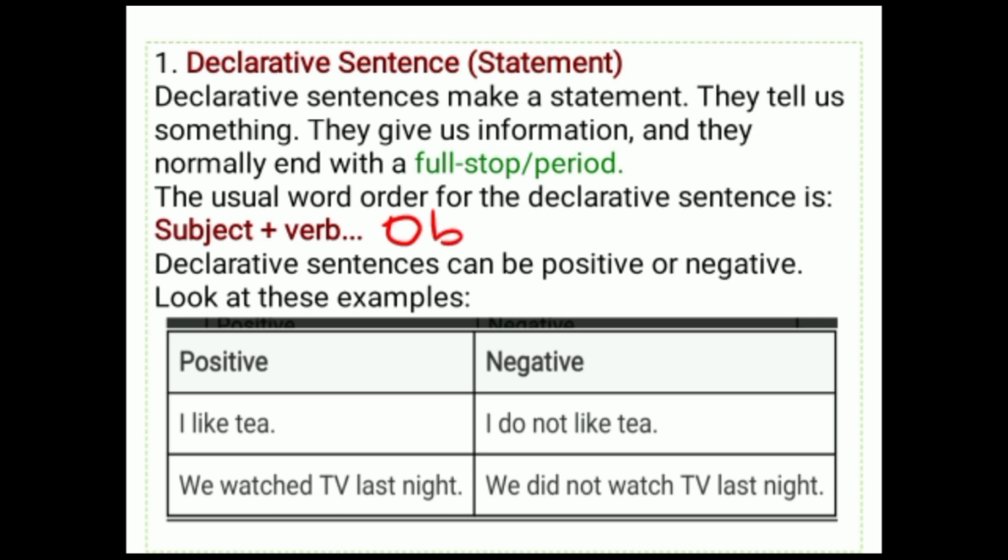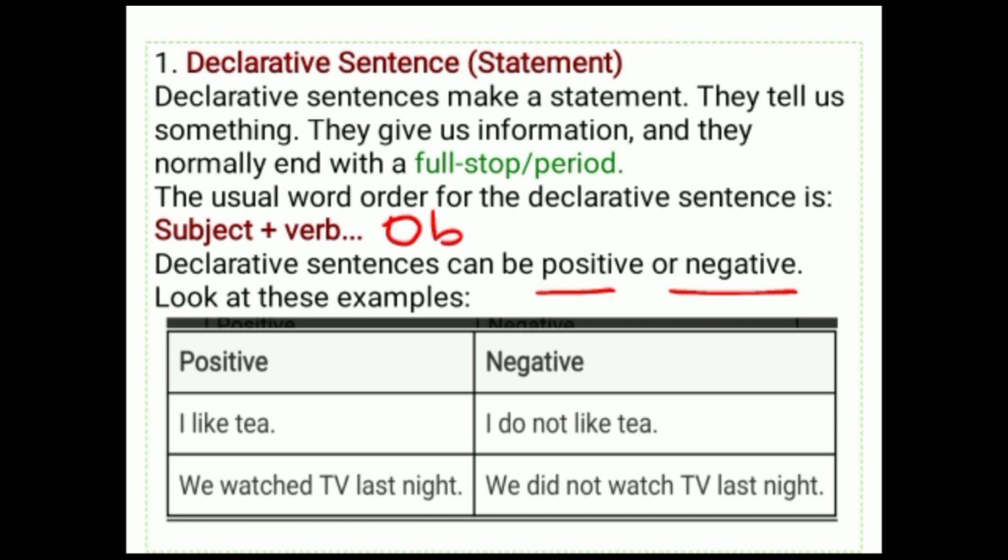Look at these examples. It can be written in positive or it can be written in negative. Positive: I like tea. I is the subject, like is the verb, tea is the object. Negative: I do not like tea. I is the subject, do is the verb, not is the negative word, like is the verb and tea is the object.